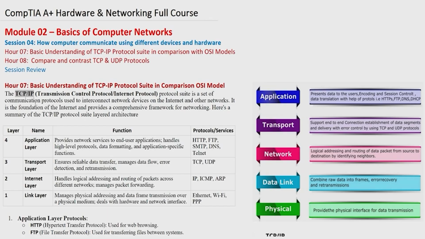IP is an identity of the computers. If you are going outside of the world, or even traveling inside your country, you need an identity, a local identity and a global identity. For local identity, you already have the MAC address. If you want to communicate inside the LAN, switches will help, and you can go through the whole network with the help of the MAC address, which is built into the NIC.